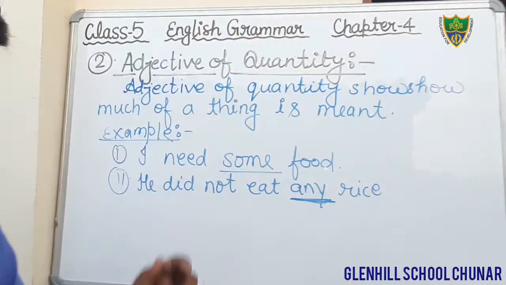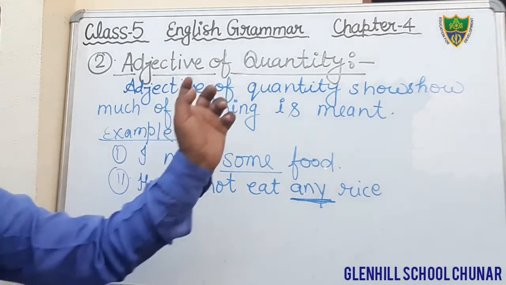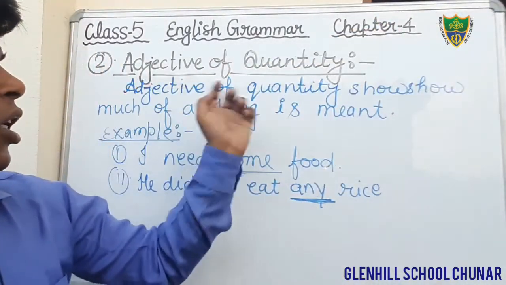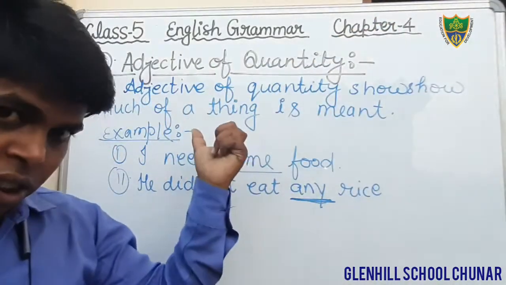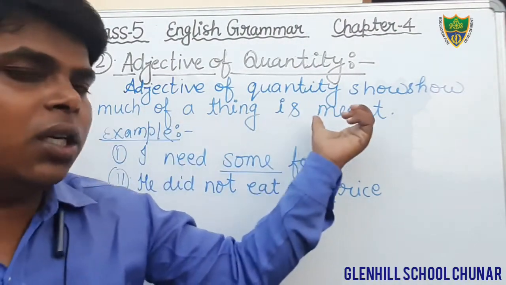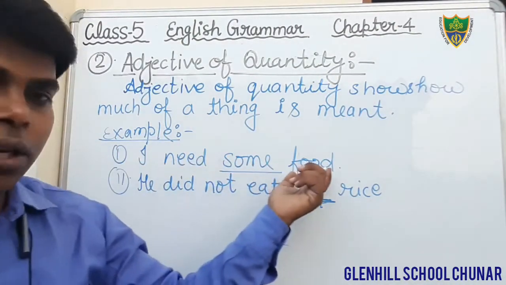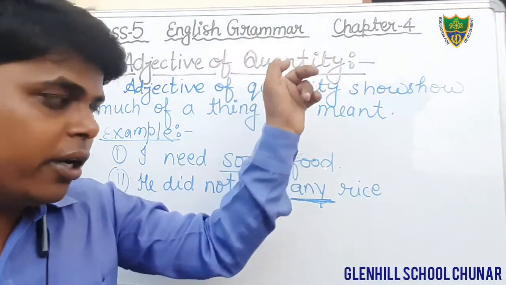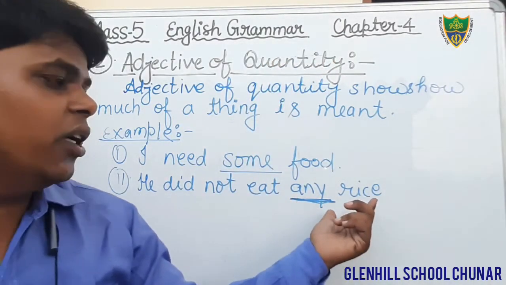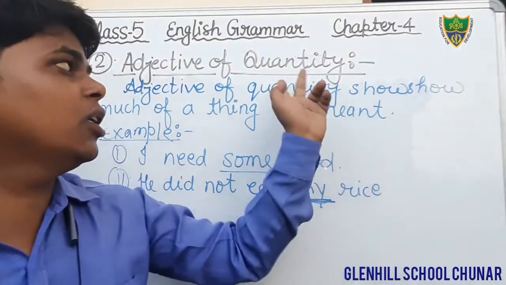Okay, so just write down, students. This is all about the adjective of quantity. Just write down the example also. I hope that you all have understood the adjective of quantity. Adjective of quantity shows how much of a thing is meant. Example we have seen, I need some food. Here the word some is adjective of quantity. He did not eat any rice. Here the word any is adjective of quantity.